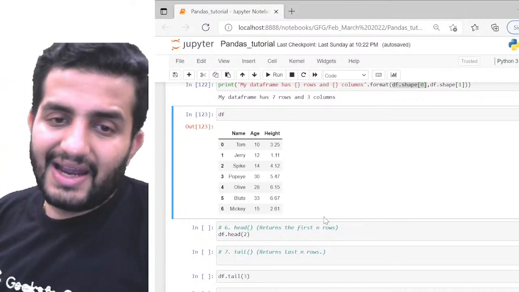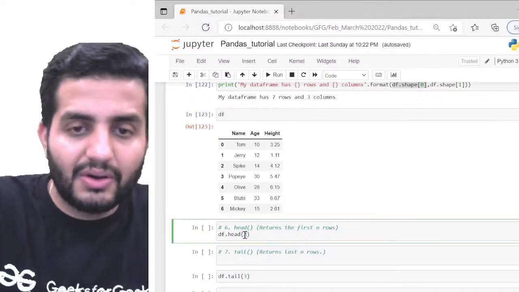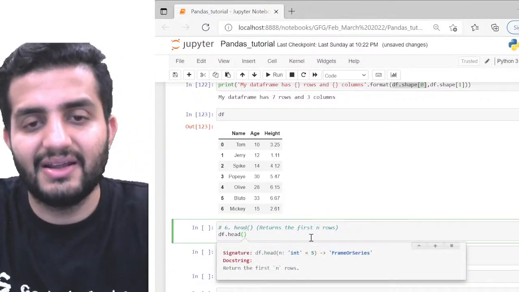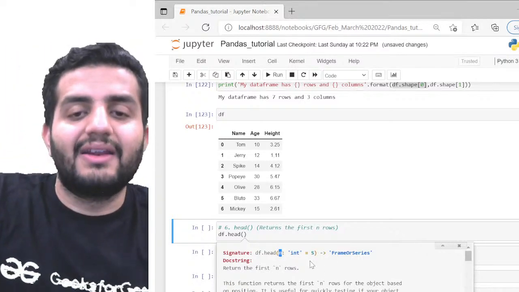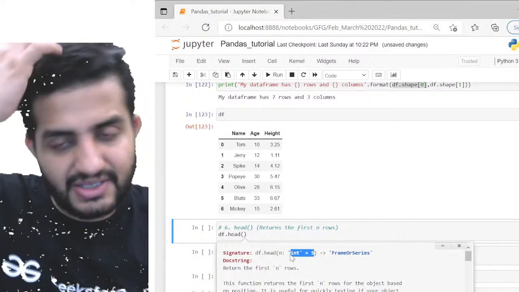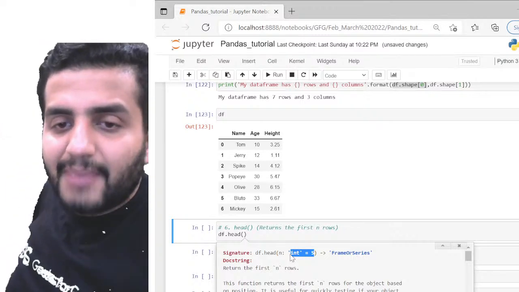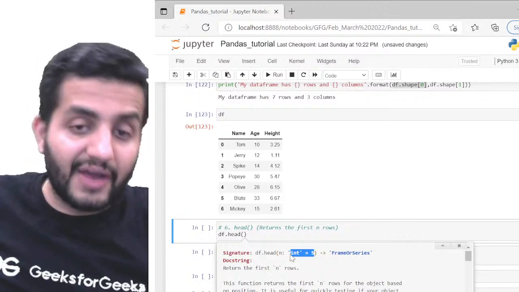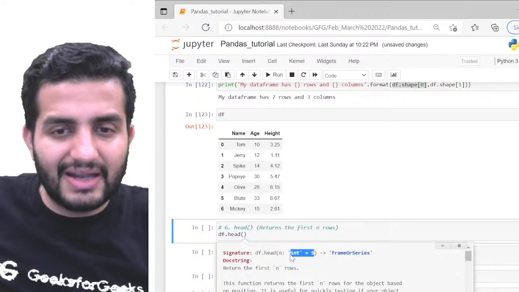Both head and tail take an argument n. Even I can also skip this. Inside this, you will figure out what exactly the arguments are. I have an argument called n, and you can see the default value is given as int equal to 5. It will always expect an int element, and the value here is by default 5. So if I don't specify the n value, it will by default take 5. The same thing is valid for tail also. If I don't give any number, it will take 5 by default.